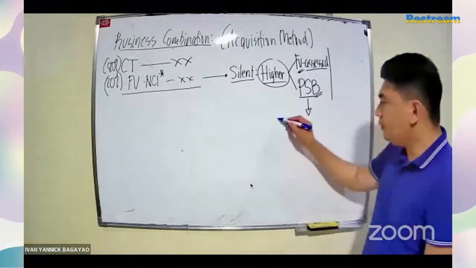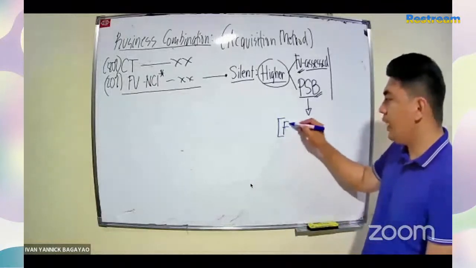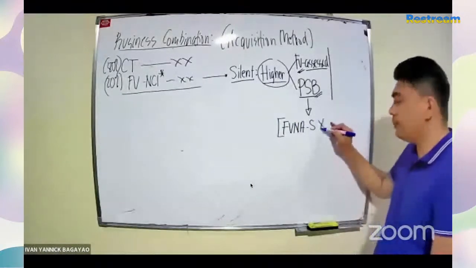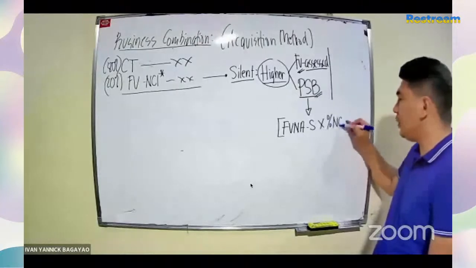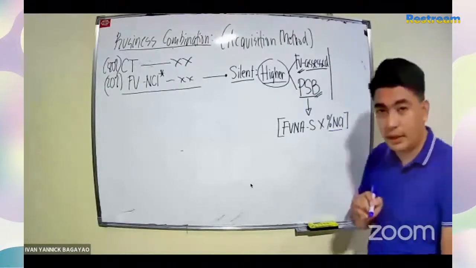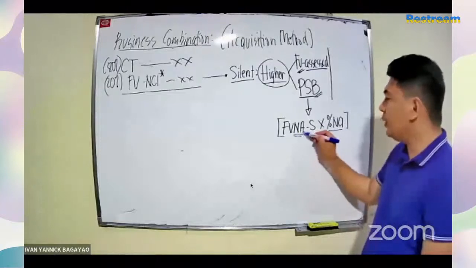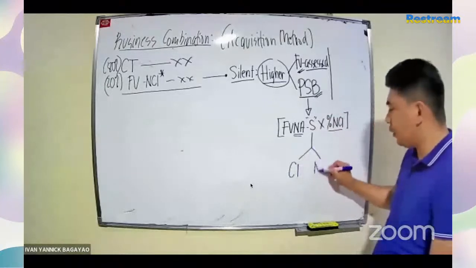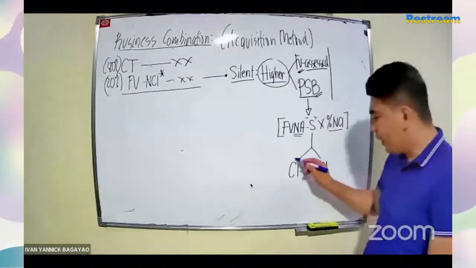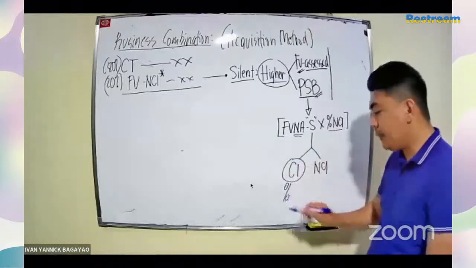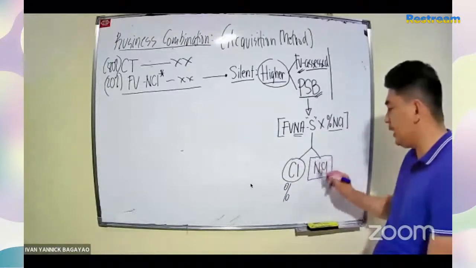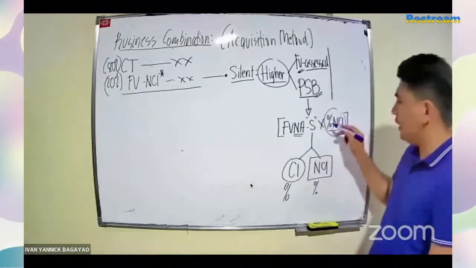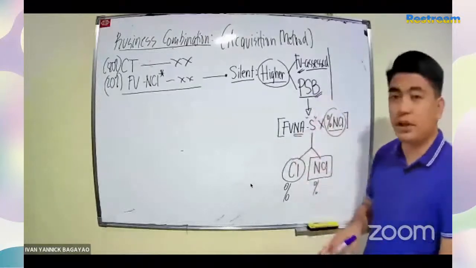Sir, ang tanong, paano kino-compute ang PSP or proportionate share basis? Okay? This is equivalent class to the fair value net asset of the subsidiary, multiply this by the percentage non-controlling interest. So yung hindi sa'yo parent, i-multiply mo naman yung net asset ng subsidiary because the subsidiary is owned by the controlling and the non-controlling. Diba? So yan po ang ownership. May percentage dyan na kay parent, yung controlling, may percentage naman dyan na hindi kay parent or the non-controlling. So pag multiply mo yung non-controlling sa fair value net asset, that's the proportionate share basis.